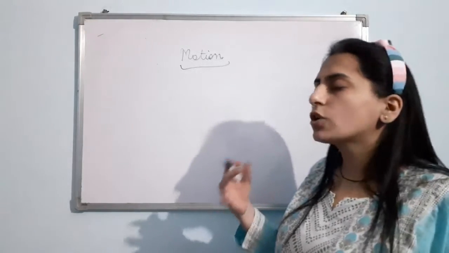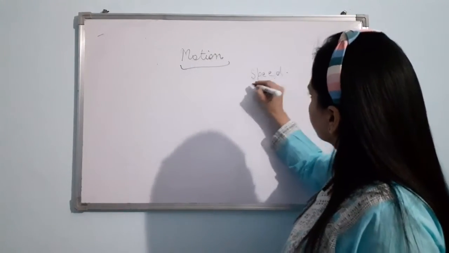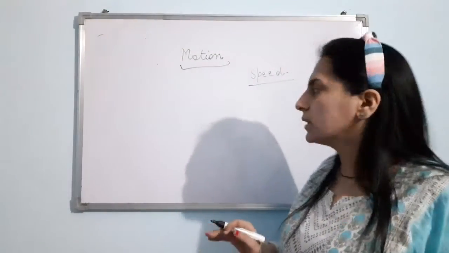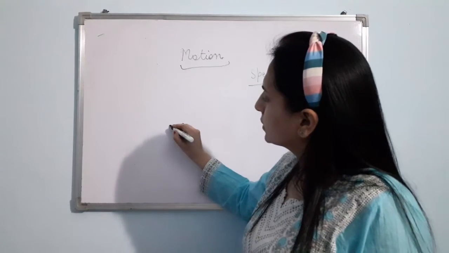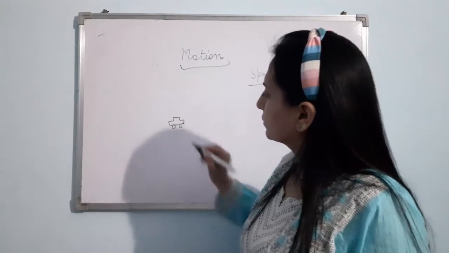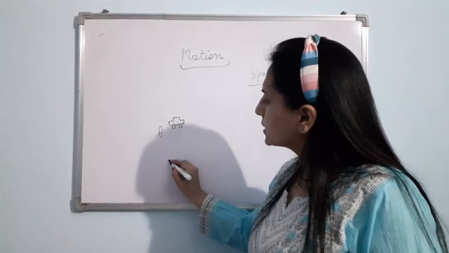Now, let us talk about what is speed. Before that, let me give you an example. Let me ask you something. Suppose there is a vehicle. Suppose there is a car. Clear? This is car A and this is car B.